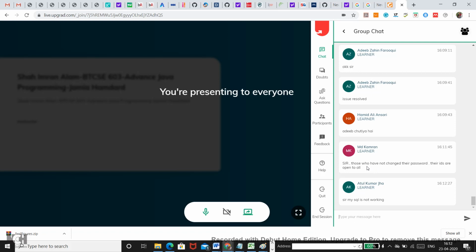Those who have not changed the password, I have told you to change your password. So at least inform Hamid Ansari that he needs to change his password, and everyone, in fact, as soon as possible. Just click on forget password and change your password, because there are some idiots among us who will keep on doing such things.